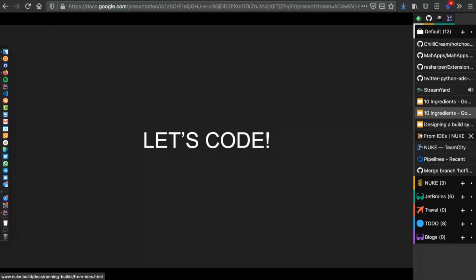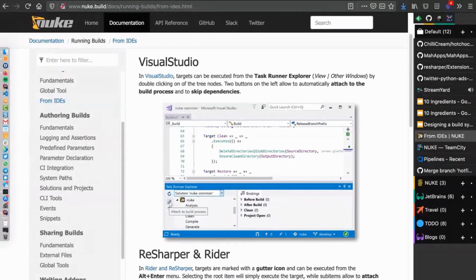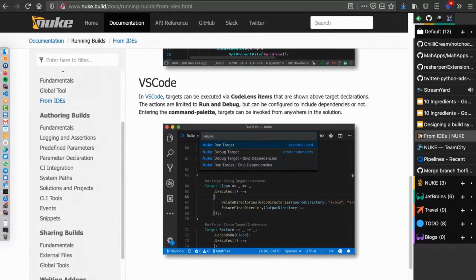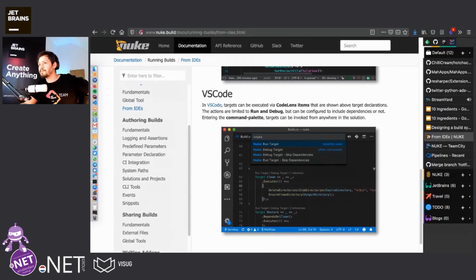I need to tell you also that, of course, I also care for the Visual Studio and VS Code users. In the documentation, you can also see how it looks for Visual Studio and VS Code. So in Visual Studio, we have some kind of tool window where you can pick targets from, and you have little buttons to attach the debugger and all that stuff. And in VS Code, it looks like that. Above every target, you have code lens items from which you can either run the target or debug it. But there's also command palette support here, and we can run a target, debug a target. Basically the same thing.